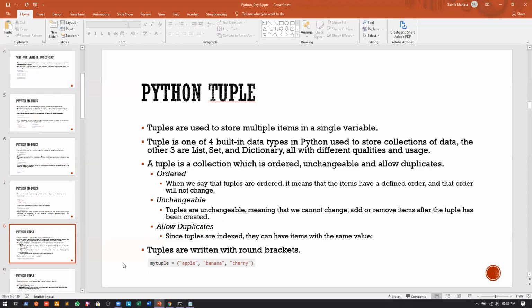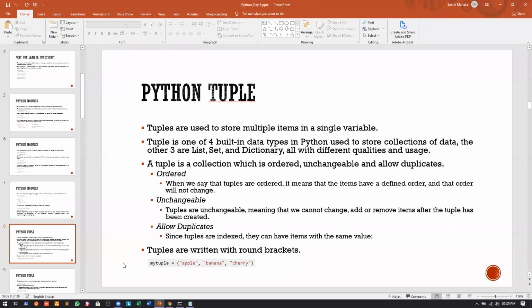Next, we come to another major thing in Python, that is called tuples. Now, what's a tuple? A tuple is used to store multiple items in a single variable. We have seen earlier that we can use lists to do the same thing, but we can use tuples as well. Obviously there will be a question: sir, what is the difference between a tuple and a list, and when should we prefer a tuple and when a list? When we complete tuples, in the last slide I have given you the difference between when to use a tuple and when to use a list.